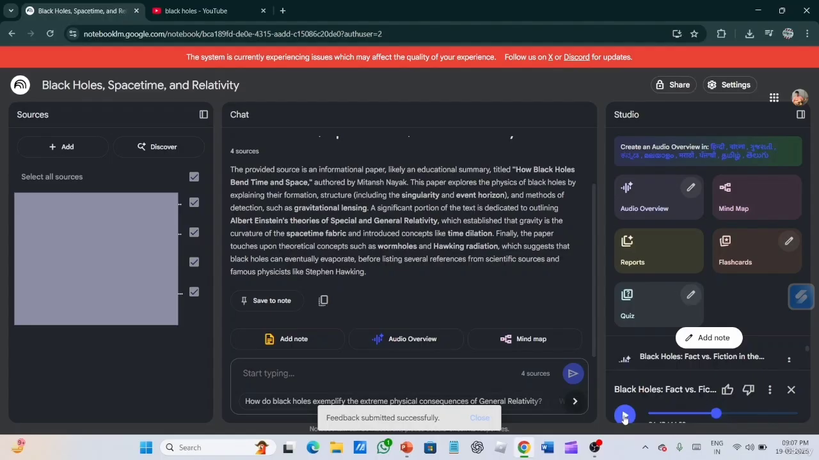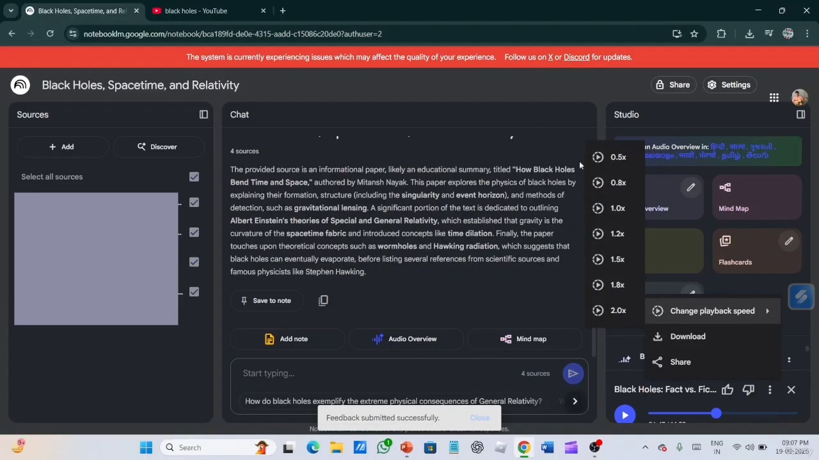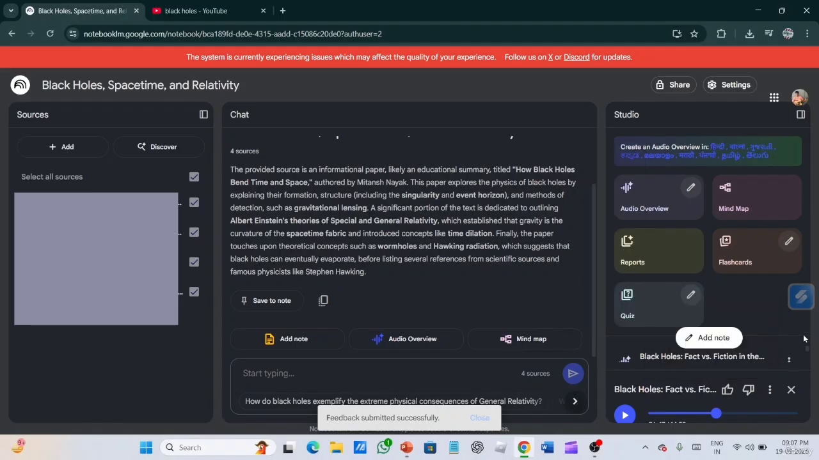So like this, you can make an audio overview of it. If you like it, if you want to hear it later, then you can click on the download option. Then it will be downloaded to your computer, and then you can hear it. You can also increase the playback speed by clicking on here. So this was the audio generation.